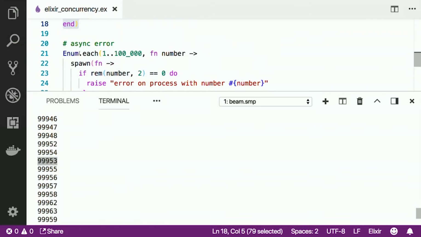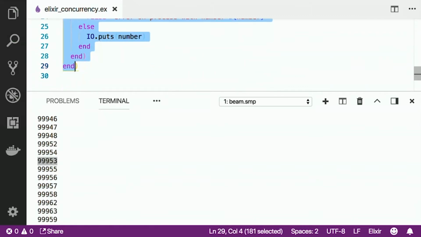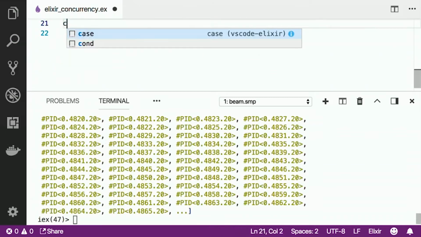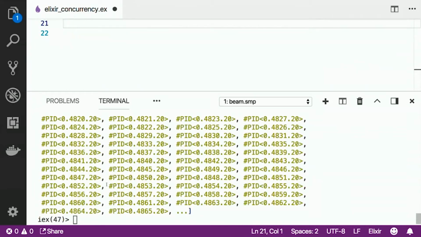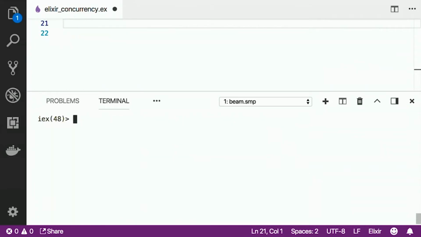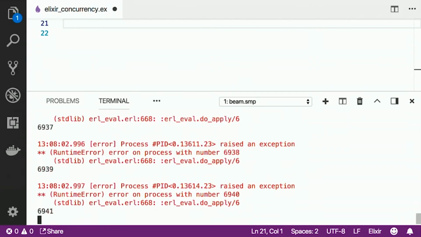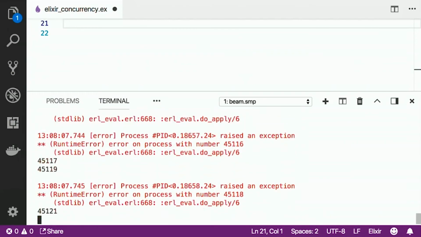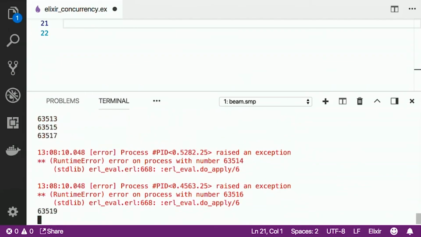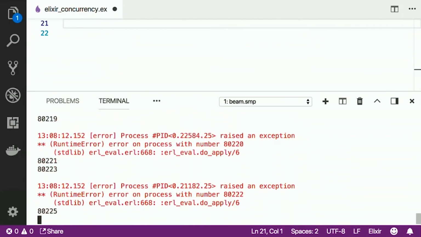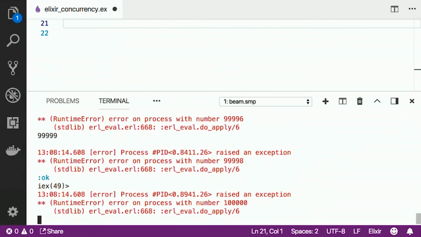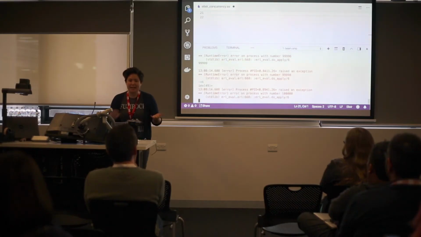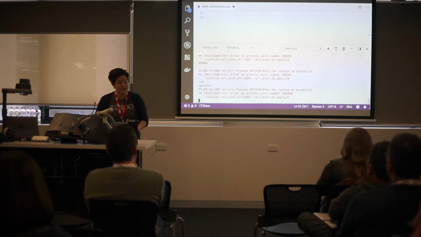And so let's see what happens when we do an async with an error included. If you remember the previous function, it stopped at 2, but what happens here is it allows the other processes to continue while the even numbers error. In a real-world situation, you would handle the errors a bit more elegantly, and you could do stuff with the errors and say, hey, there's an error, let's try this instead. But hopefully that gives an idea of what concurrency is and what Elixir does.